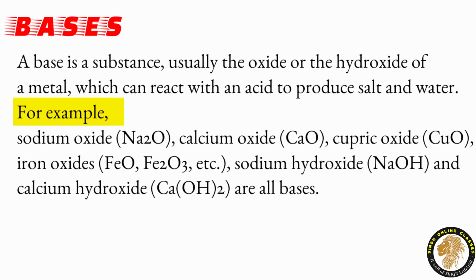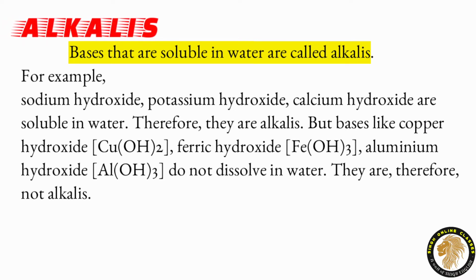Now we can define base like this also. A base is a substance, usually the oxides or the hydroxide of a metal, which can react with an acid to produce salt and water. For example, sodium oxide, calcium oxide, cupric oxide, iron oxide, sodium hydroxide and calcium hydroxide. These all are bases. Now next is alkalis.